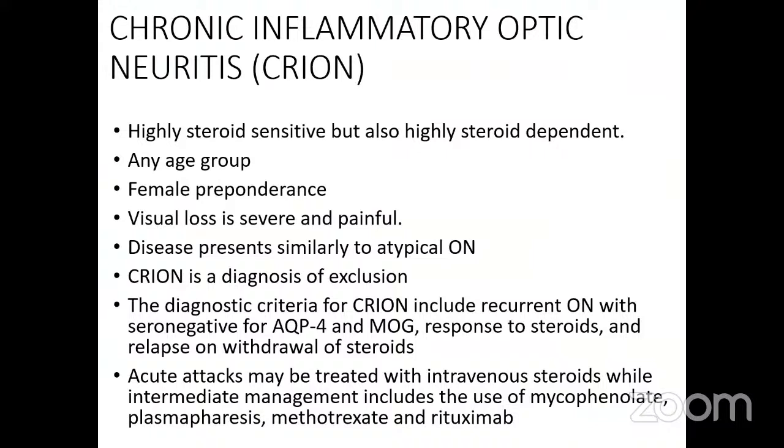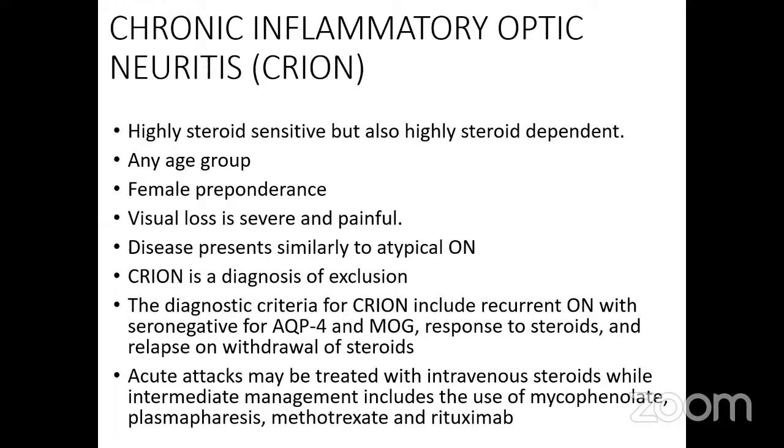Then the third, that is the chronic inflammatory optic neuritis. It is highly steroid sensitive, but also highly steroid dependent. Can be seen in any age group. Generally shows a female preponderance. Visual loss is severe and painful. The disease presents similarly to atypical optic neuritis. It is a diagnosis of exclusion.